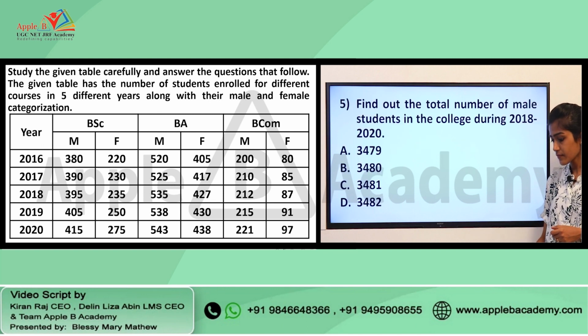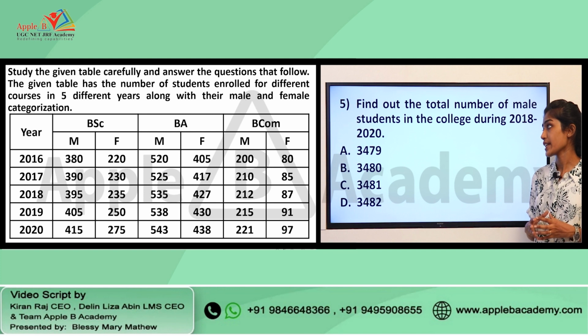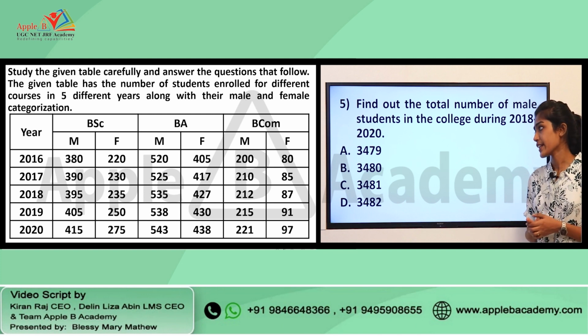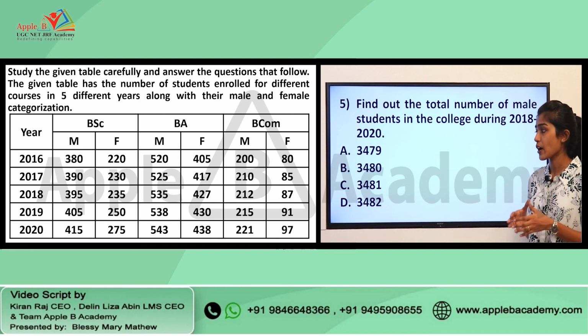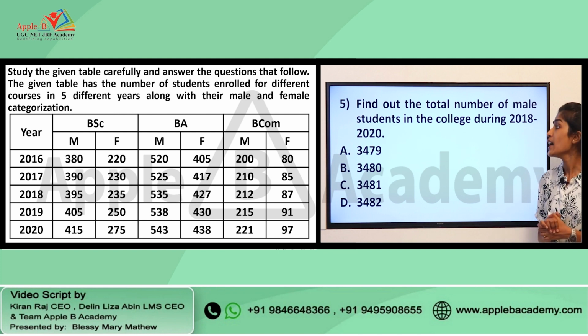Okay. And this is the final question that was asked from data interpretation. Find out the total number of male students in the college during 2018 to 2020. Very direct question, and we have various options given as well: 3,479, 3,480, 3,481 and finally 3,482. So, the right answer given in the provisional answer key for this particular question is option A, that is